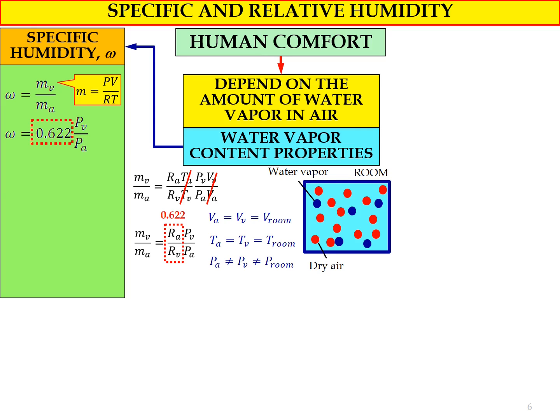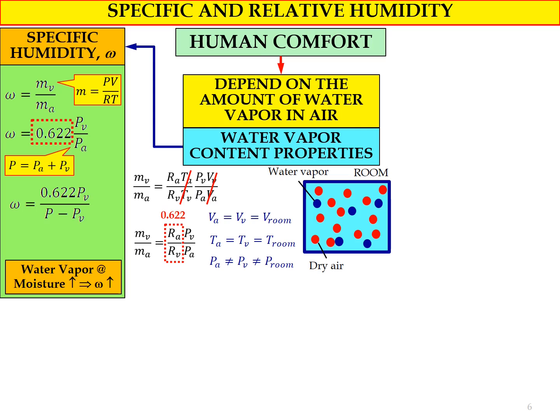That's why we get the second equation for omega, where omega equals 0.622 multiplied by PV divided by PA. Then if we apply the total pressure of a mixture, where total pressure equals PA plus PV, and substitute into the second omega equation, we get omega equals 0.622 multiplied by PV divided by total pressure minus PV.